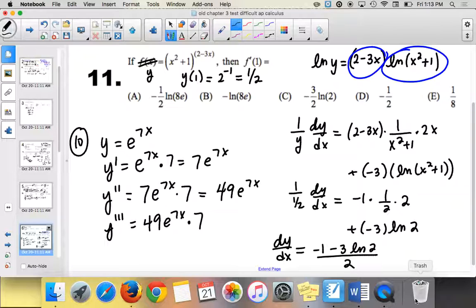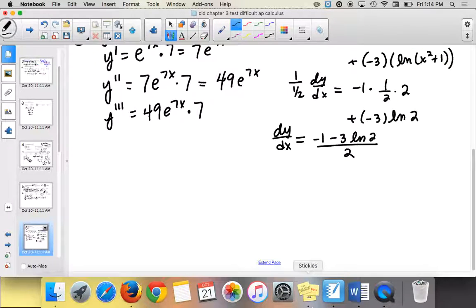Notice how we have 2 separate terms on the top. They just have 1 term, it's like combined together. So think about the e. Can you see where the 8 comes from? Natural log of 8. 2 to the third. Yeah, bring that 3 up as a power. So that's going to be 8. So we can at least see where the 8 comes from. So we're going to have negative 1 minus natural log of 2 cubed is 8, all over 2. What about 1? Natural log of what equals 1?